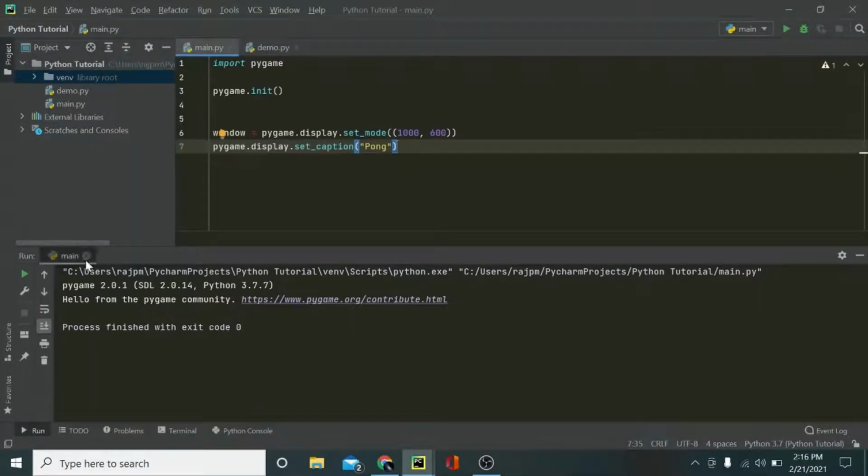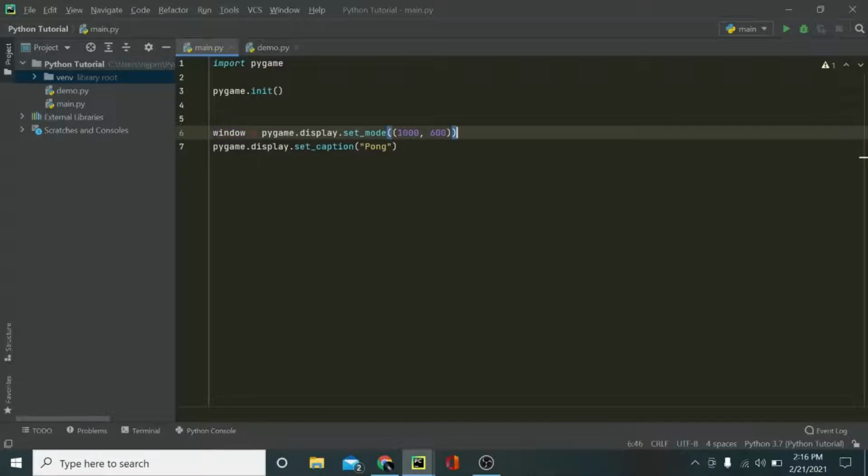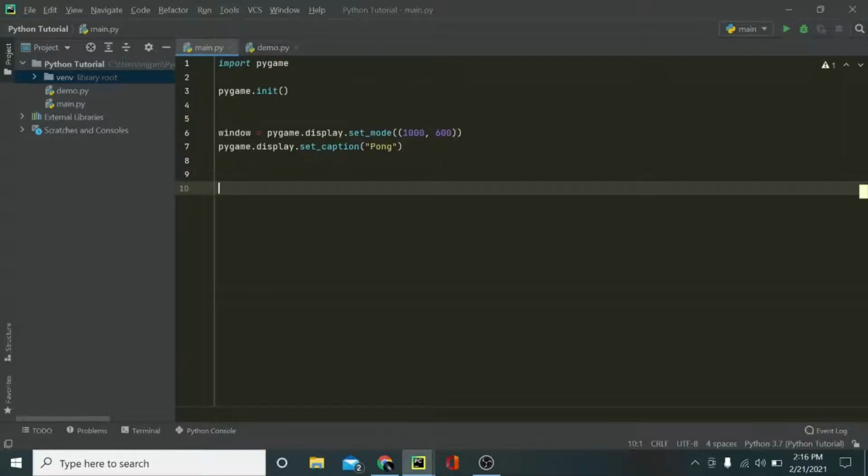You can see that. Now we need to fix this issue, because the window is just coming up for half a second and then going away. So what we need to do is create a while loop.